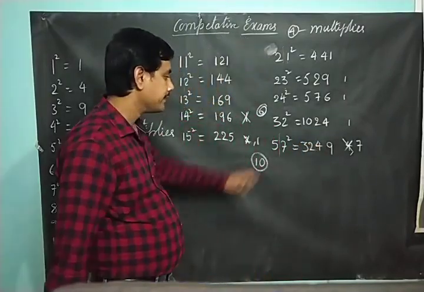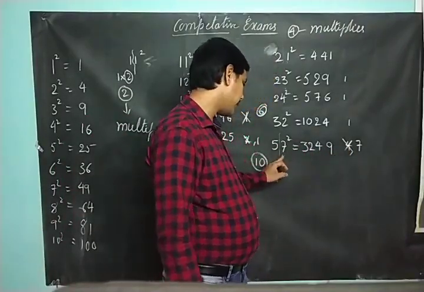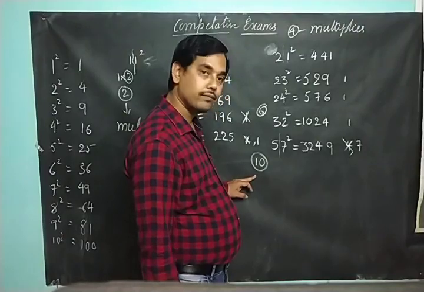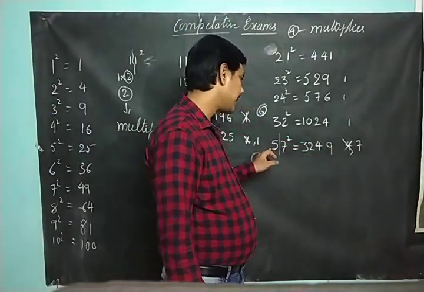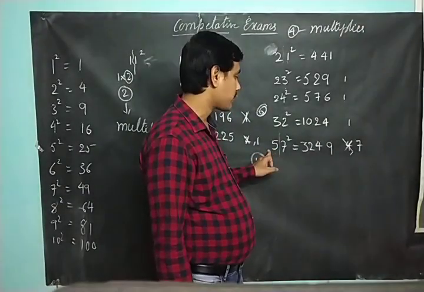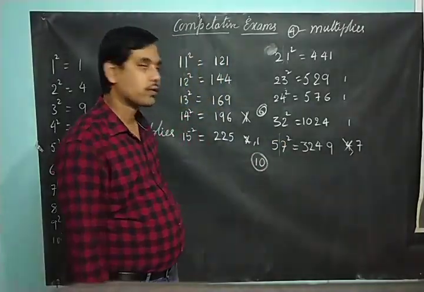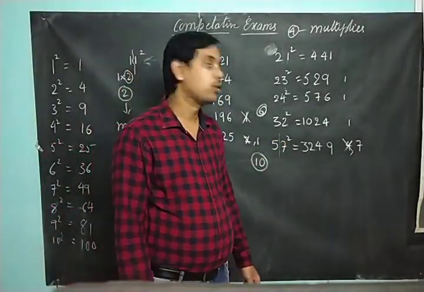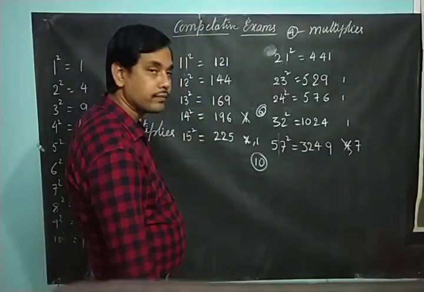32. Right? 7 square is what? 49. 4 carry 9. 7 into 10, 70. Plus 4, 74. 7 carry 4. 5 square is 25. 25 plus 7 is 32. So 57 square, you can get it as 3249. So you can take any number, right?